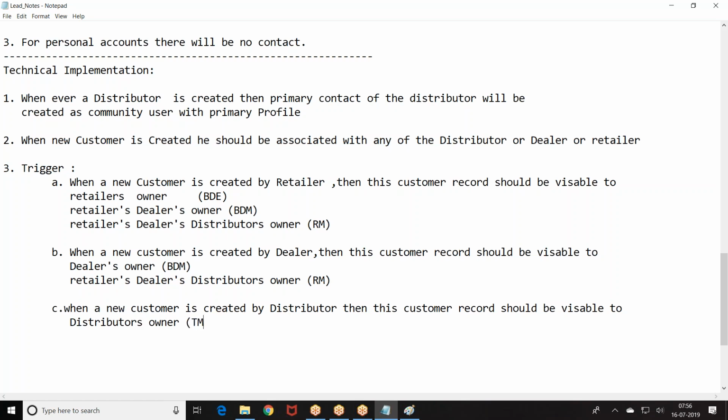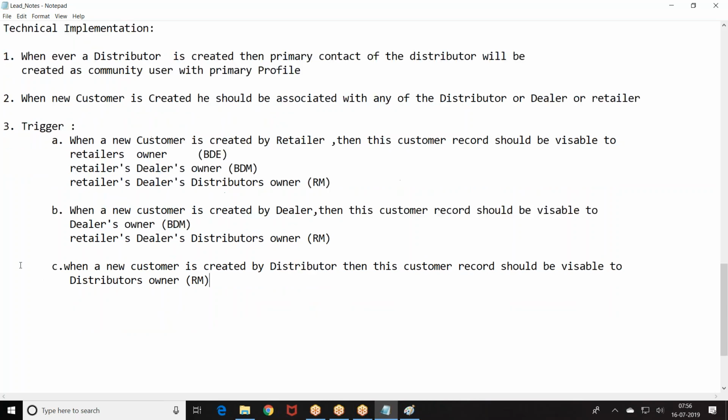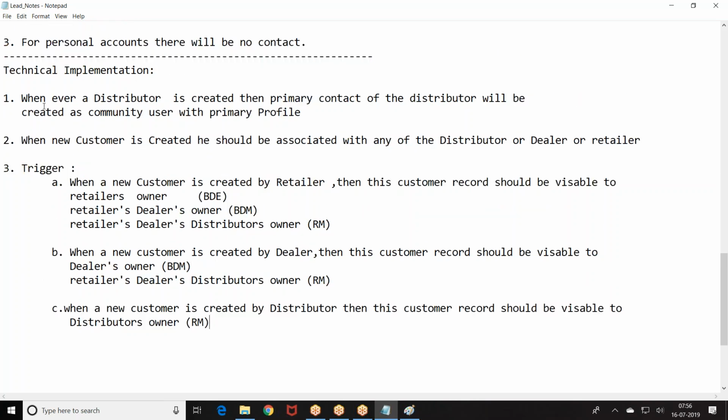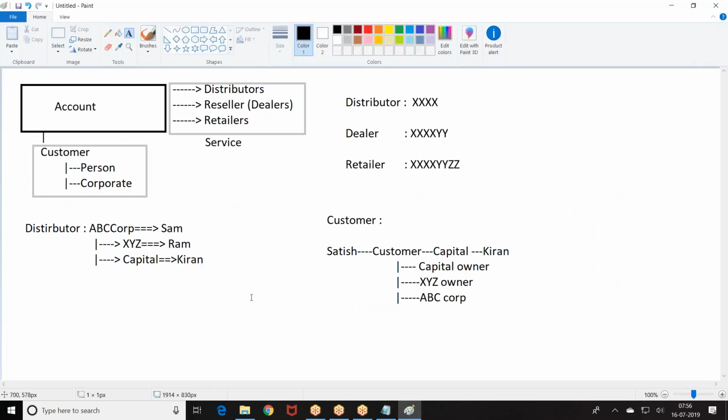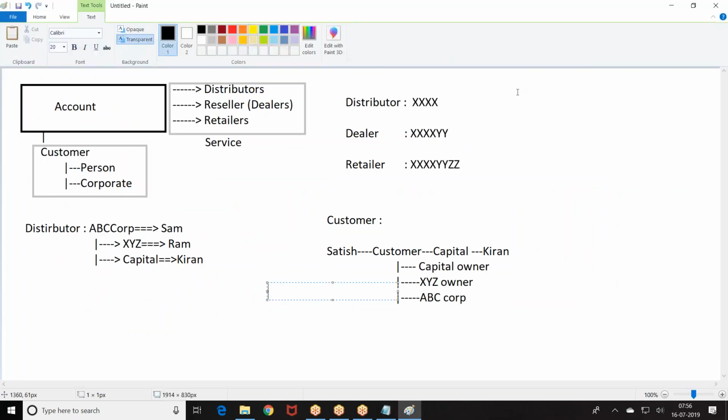All right, so this is when a customer is created. Next story. Now, Sham is able to see. Now I created, look at the point, I got a customer here. Try to understand the story clearly.